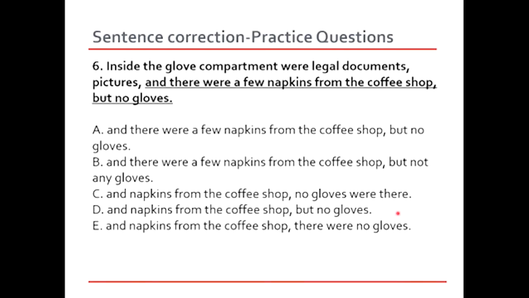There is extra information about something that's missing, and it's coming after the comma. But look at the clause that's there. No gloves were there, but not any gloves. There were no gloves, but no gloves. What was wrong with the original option? The first part of it, and there were a few. This was becoming overworded. Then with option B, the problem was, but not any gloves. We do not need the words not any to make it longer. The meaning becomes very clear with the words, but no gloves, right? So let's just stick to but no gloves because this is crisp and concise.